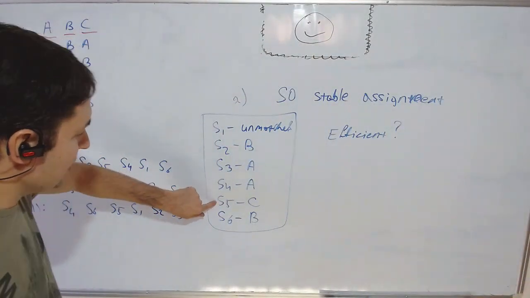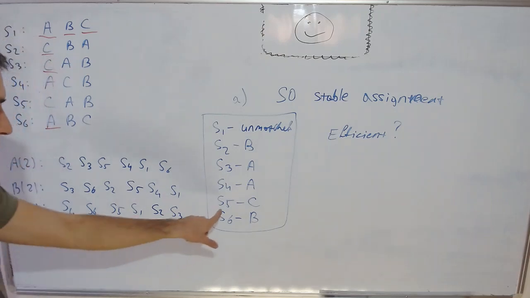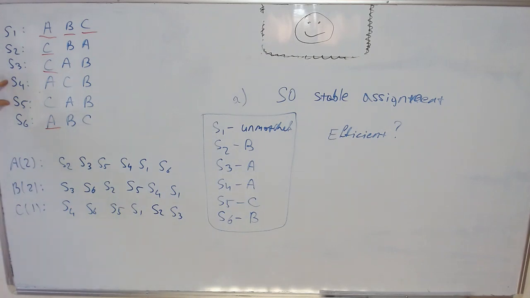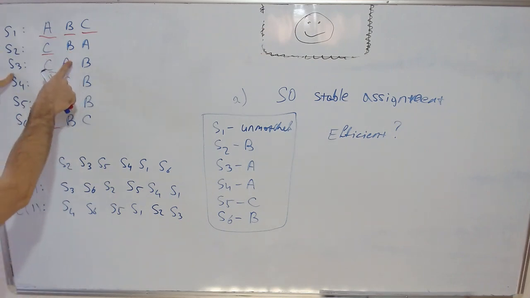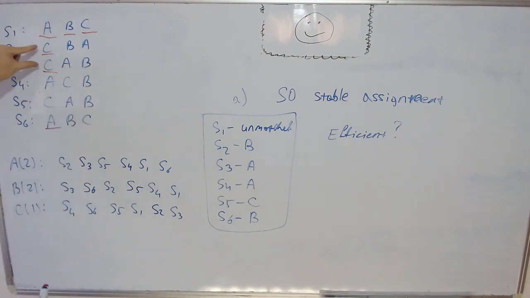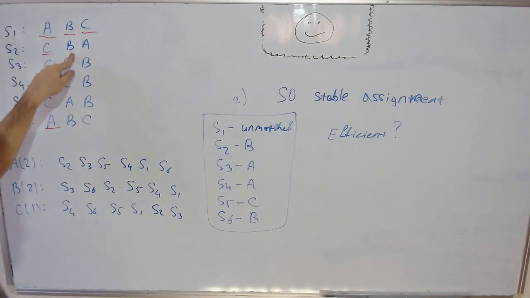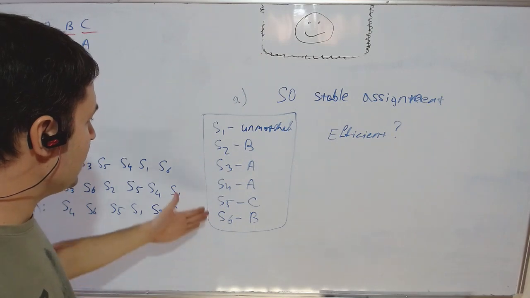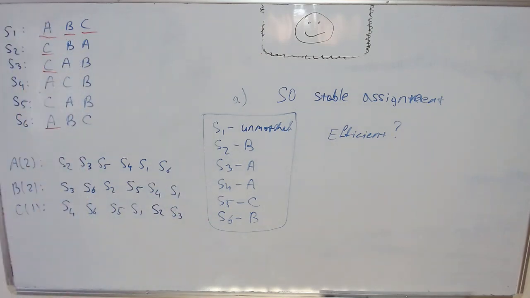Which means that school C is also out of running because S5 will never agree to any trade, and one spot in school A is also taken. Now, since school C will never be available, notice that S2 ends up in school B and S3 ends up in school A. Because S5 will occupy C forever, these students basically got their conditional best choice. It's not the true best choice, but because S5 will never agree to any swap, S2 and S3 are also happy.